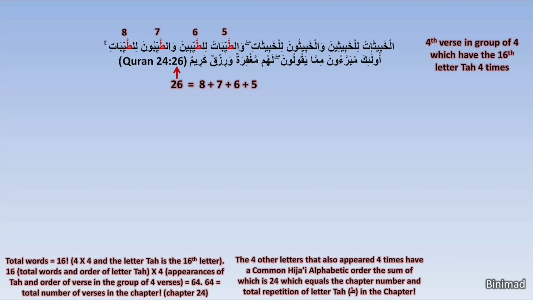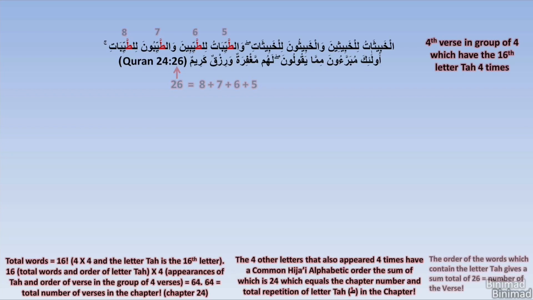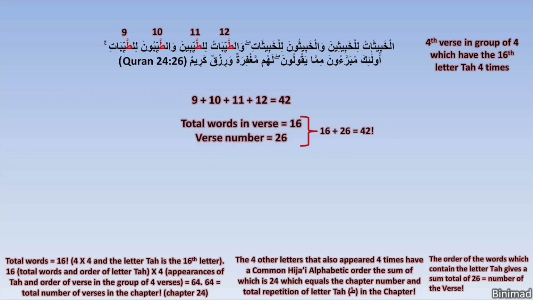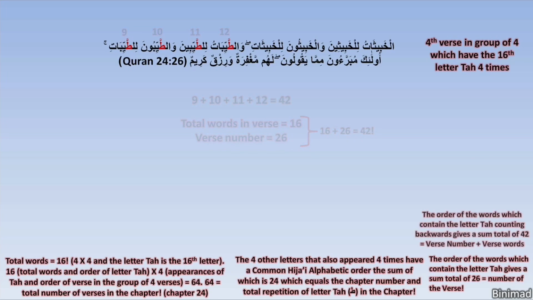This is truly incredible. But going even deeper, we repeat this, but counting the words from the end of the verse. And this time, the total is 42. Amazingly, 42 is 16 plus 26, i.e. the verse number plus the alphabetic order of the letter Ta, or the number of words in this verse. The code is truly endless. And having been so evidently highlighted and central in this theme, we subject it to another recurring key in the Quran math.